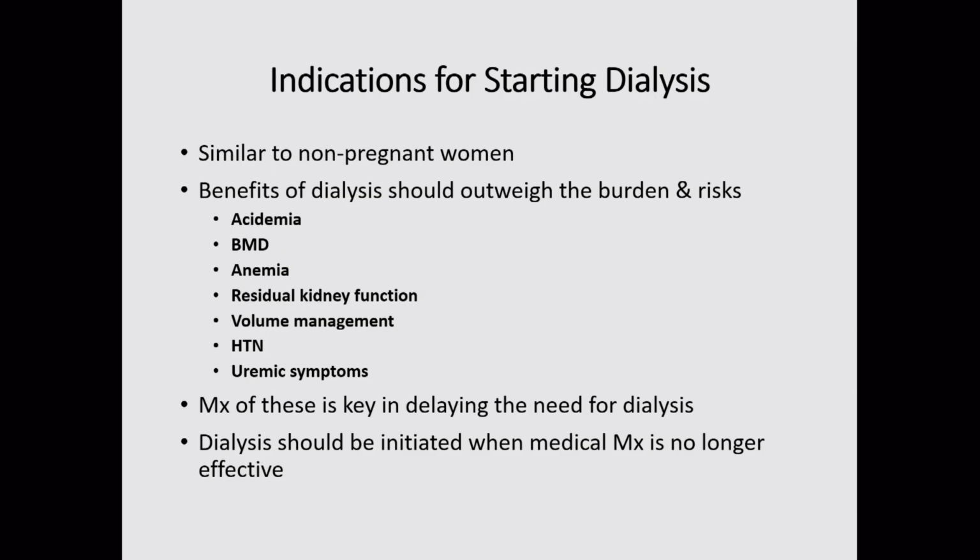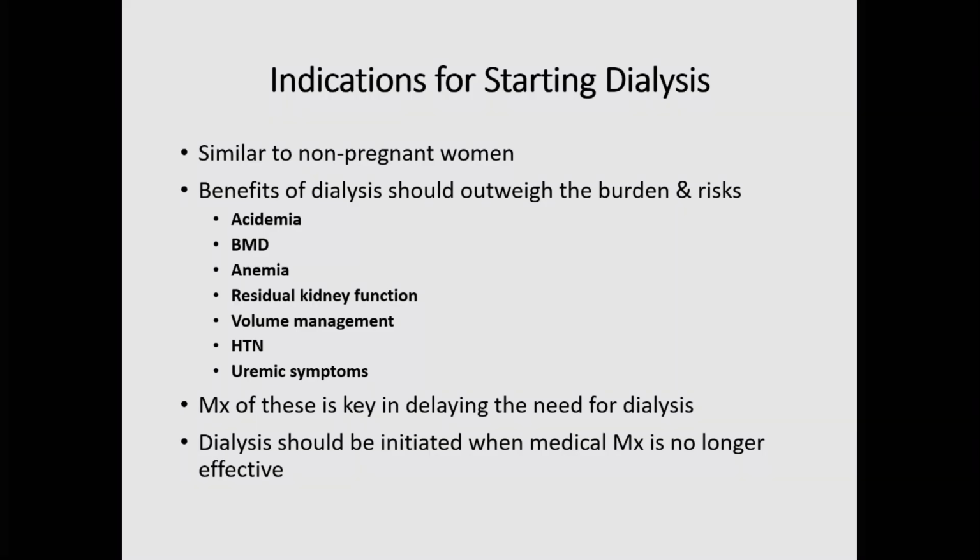What are the indications for starting dialysis? They are similar to those in non-pregnant women. We have to weigh the benefits of dialysis against the burdens and risks. Various indications: acidemia, bone mineral disorders, anemia. We have to look at the residual renal function in our pregnant females. Volume management has to be taken into account, along with hypertension as well as various uremic symptoms.